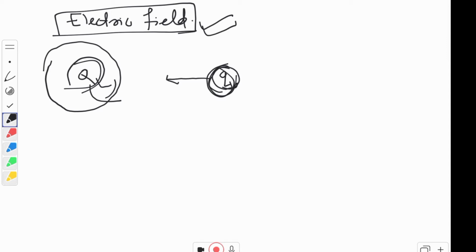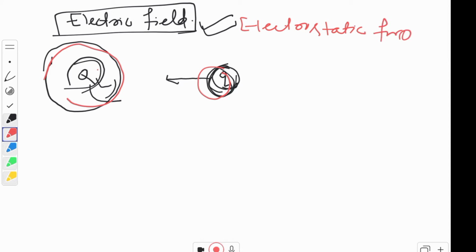It is the region around a charged body in which another charged body will experience an electrostatic force. That means every charge creates an electric field in the space around itself.